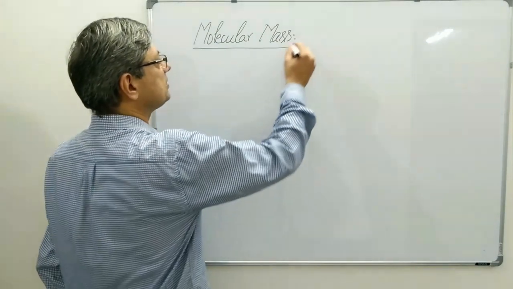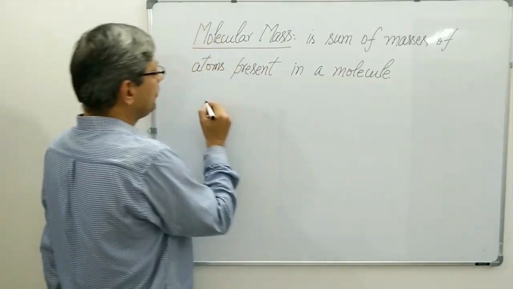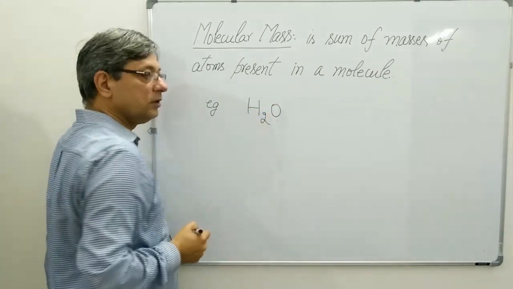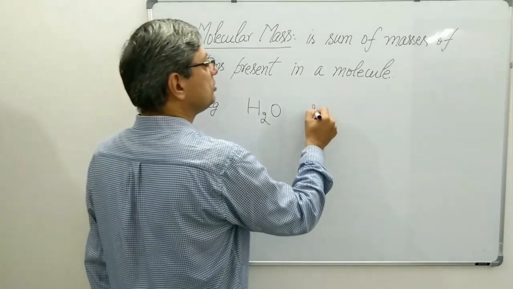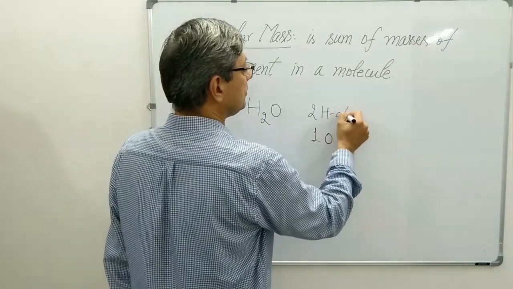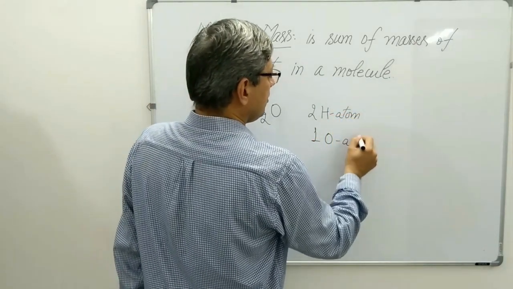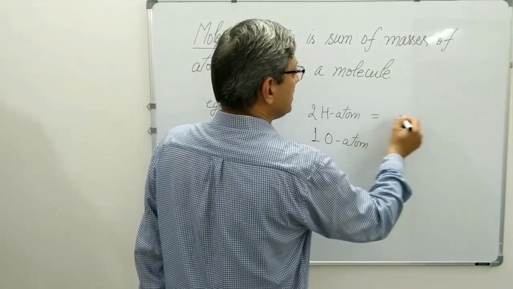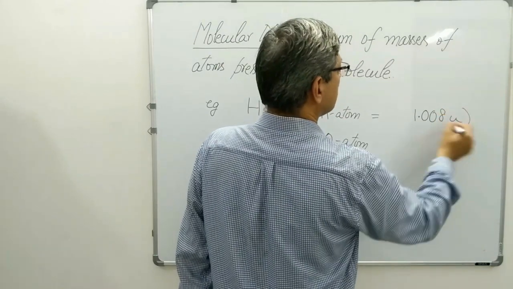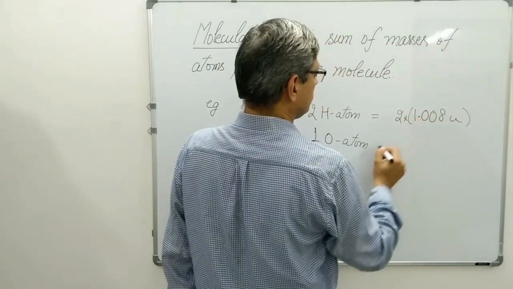So molecular mass, let me write it. For example, water. Now water has 2 hydrogen atoms and 1 oxygen atom. The mass of 1 hydrogen atom is 1.008 U approximately, and we will multiply it by 2.